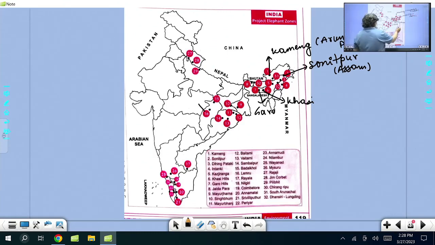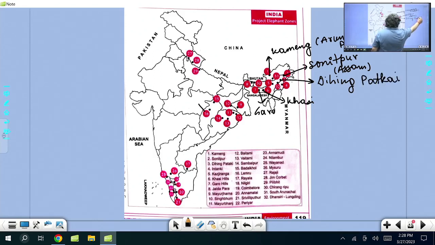Then another one in Assam only, I am writing here, that is Dihing Patkai, Assam. Then Nagaland has got Intanki. I have mentioned that Intanki is in Nagaland. These are elephant reserves.